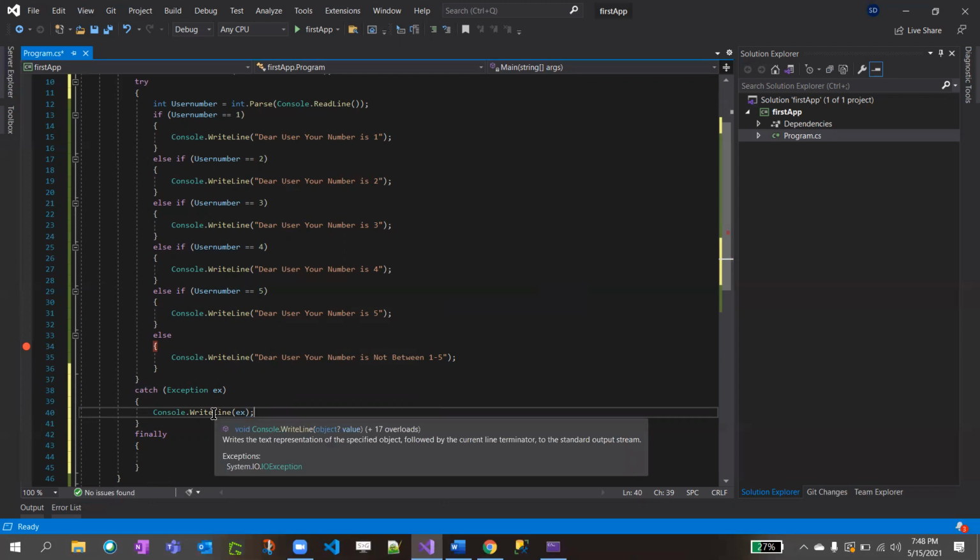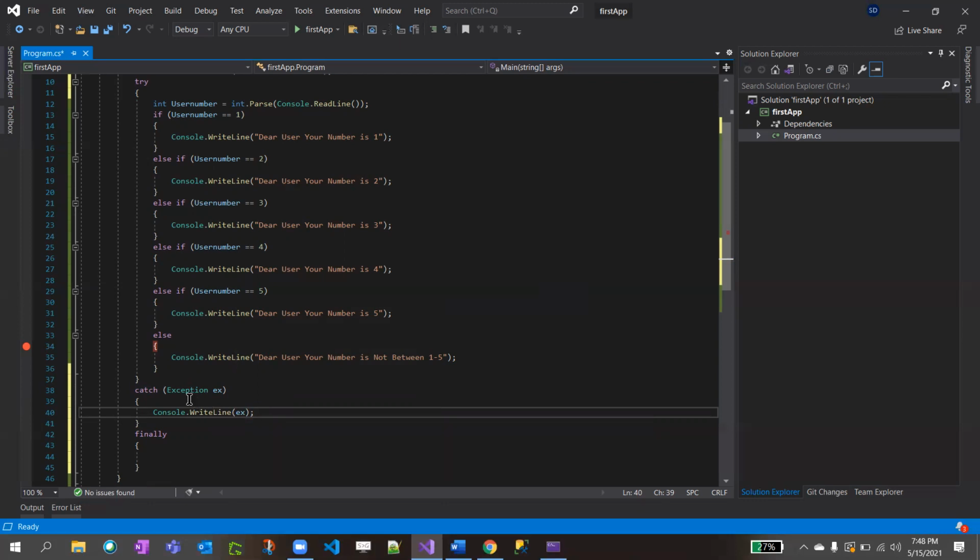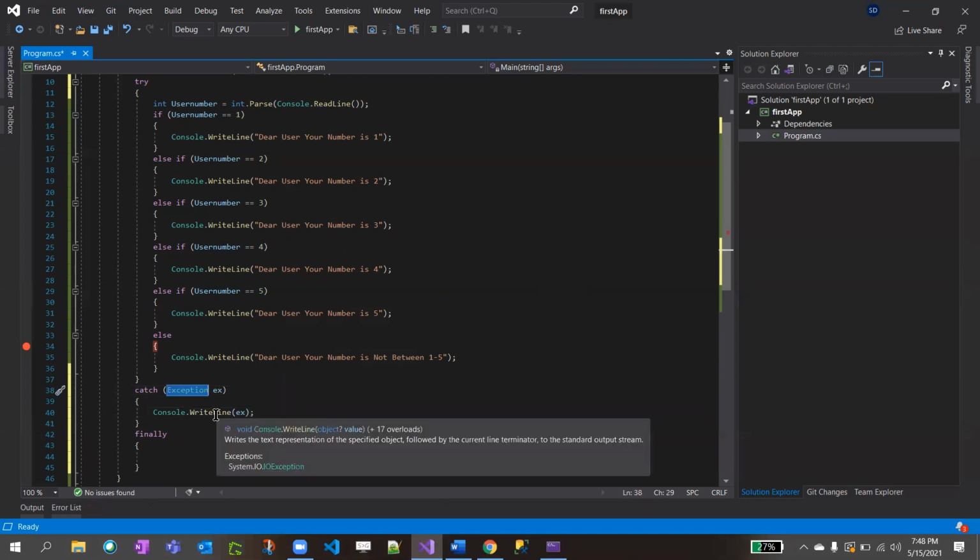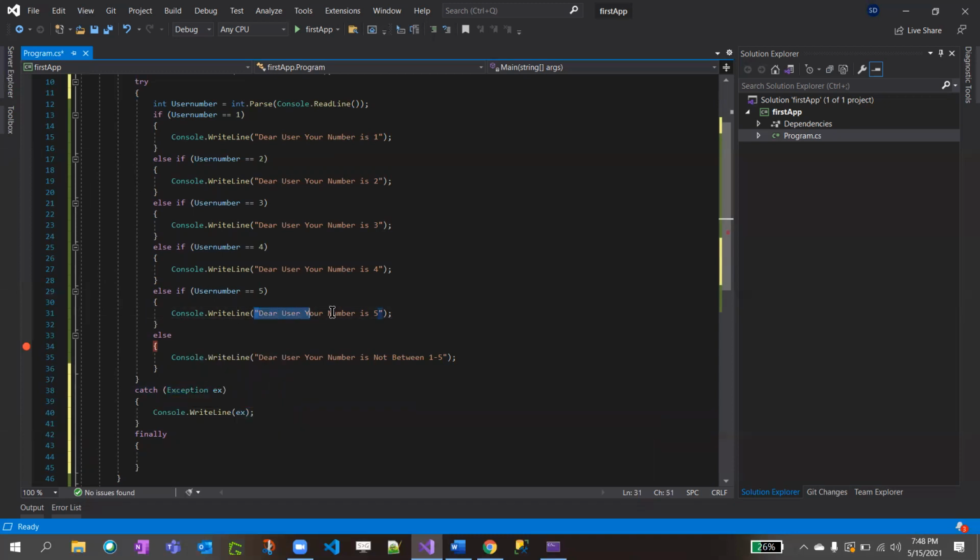If you hover here, it is accepting an object data type in the argument parameter. As I said, object is the root of all classes. Whatever you pass, it will just get printed. So here, if you are passing an exception data type to Console.WriteLine, it is accepting. Even if you try to print a string to Console.WriteLine, it is also accepting. As I said, it's the concept of unboxing.